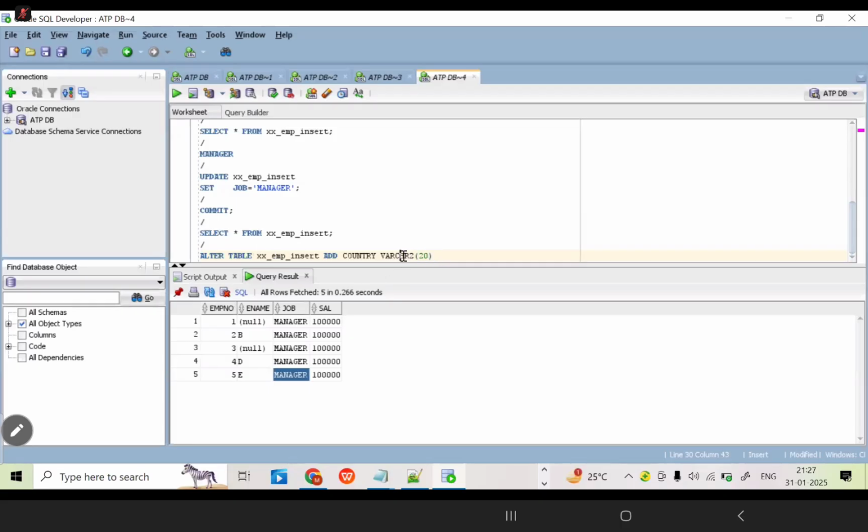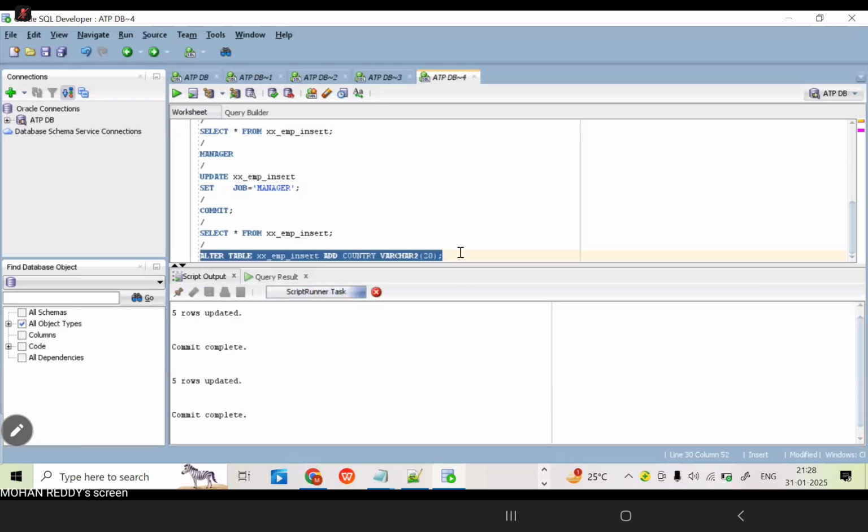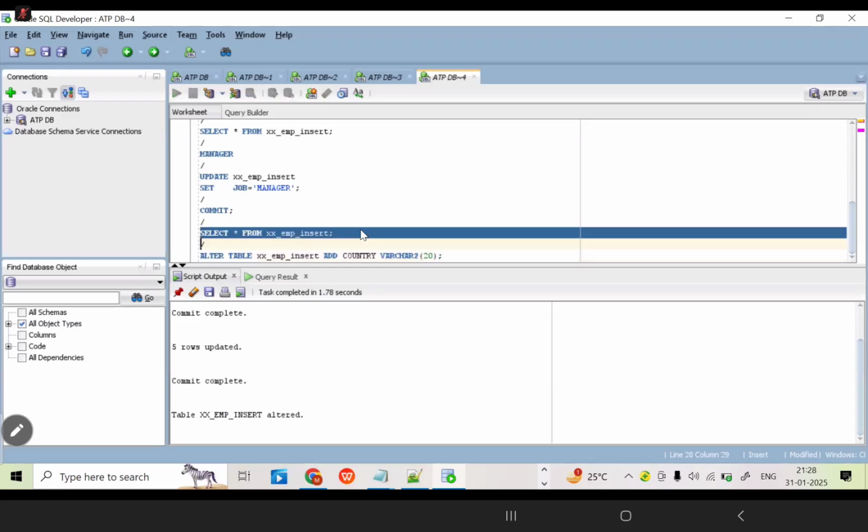Which column am I going to add to the existing table? Country. Country column only. Now you can tell me, now the column is added to this table. Okay. Now how many columns are there presently?